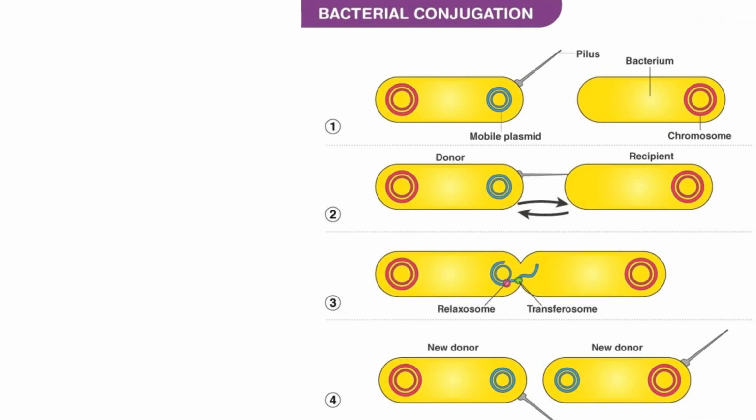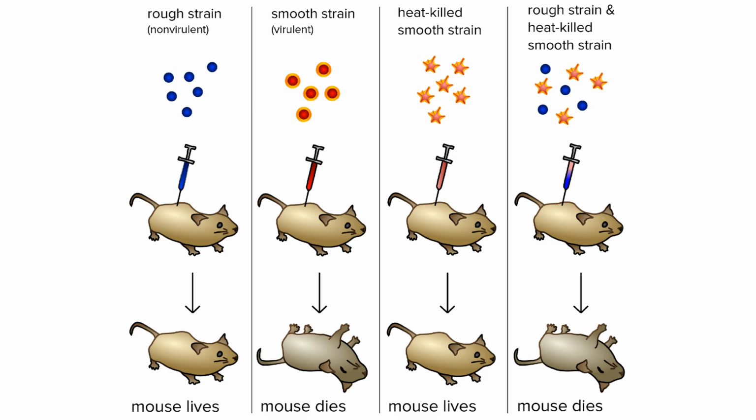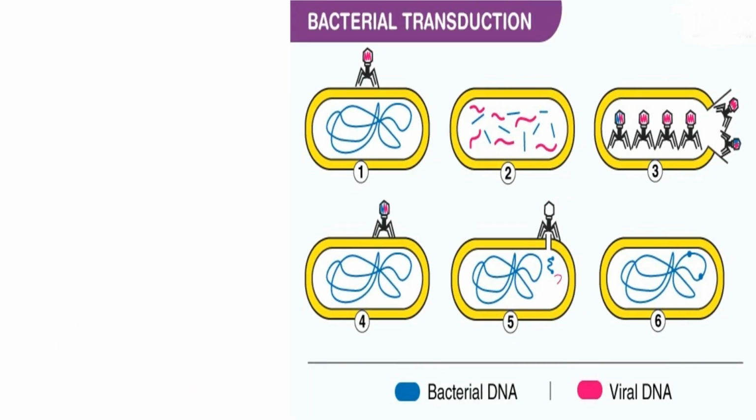This image illustrates bacterial conjugation, a process of genetic material transfer between bacterial cells through direct contact. Here we see a visual representation of the transformation process in bacteria, where genetic material is taken up from the surroundings. This diagram depicts the process of bacterial transduction, which involves the transfer of bacterial DNA by a bacteriophage. This slide provides another illustration of bacterial transduction, showing the bacteriophage facilitating gene transfer.